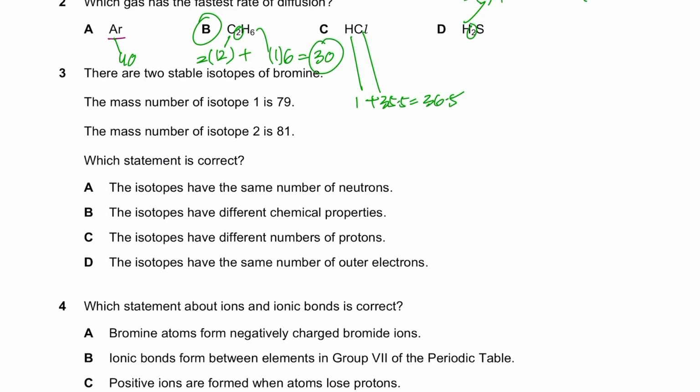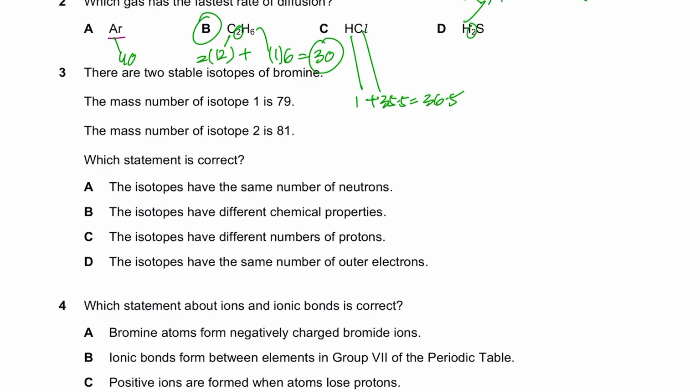Now, question number 3 says there are two stable isotopes of bromine. The mass number of bromine isotope 1 is 79. So Br is 79, and obviously the proton number of Br is 35. And the second isotope is basically 81, and this is 35, obviously.